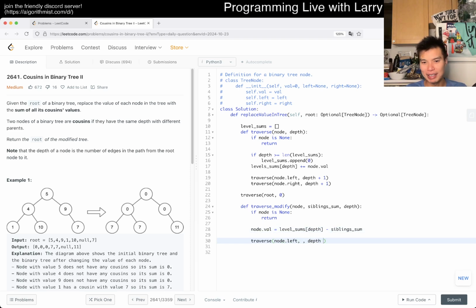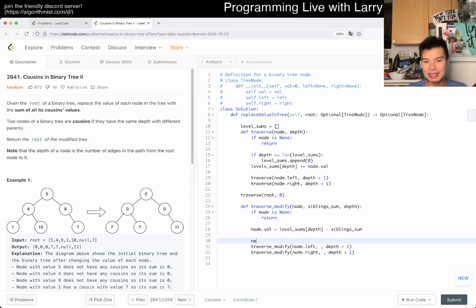And then we also traverse node dot left. We have to figure out what the sibling sum is. Traverse node dot right. Ooh, and also it's traverse modify, right? So then we have these two things, and you have to figure out what the new sibling sum is. But now you have this parents, right? So if you have this parents, then you can just say node dot left dot value plus node dot right dot value, kind of, right? Because of course, if you write it this way, node dot left could be none, and node dot right can be none. So this is probably not the way to write it, but the idea is there, though, right?